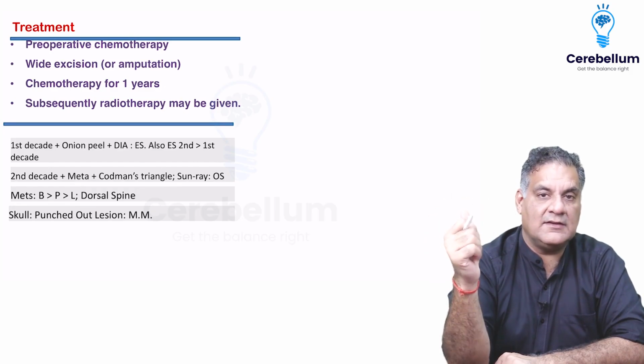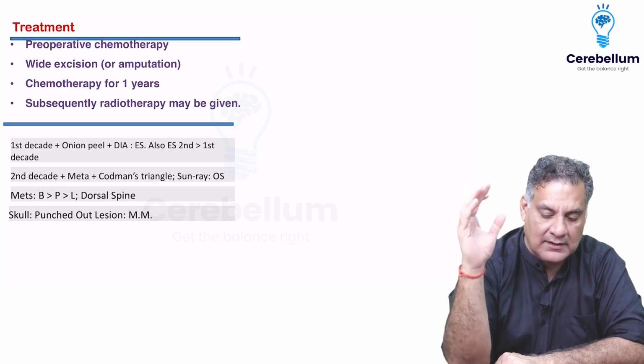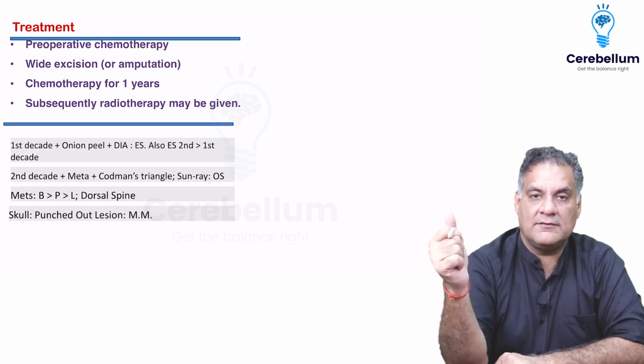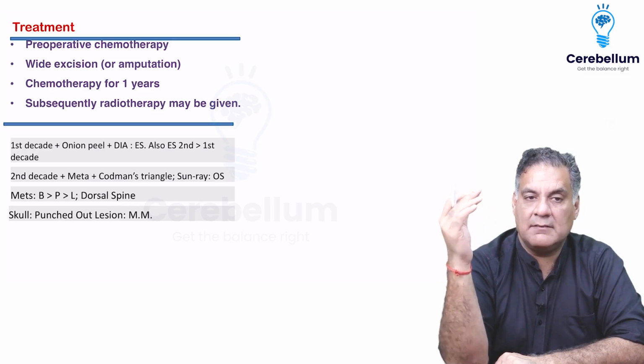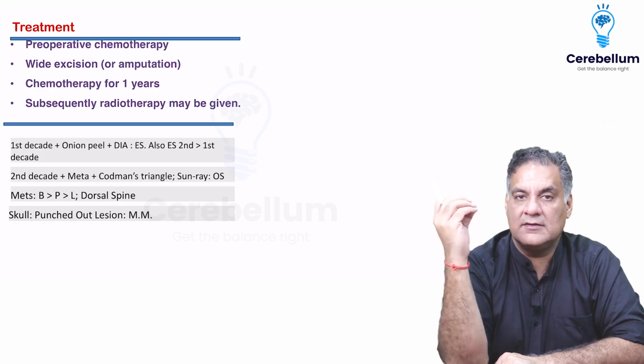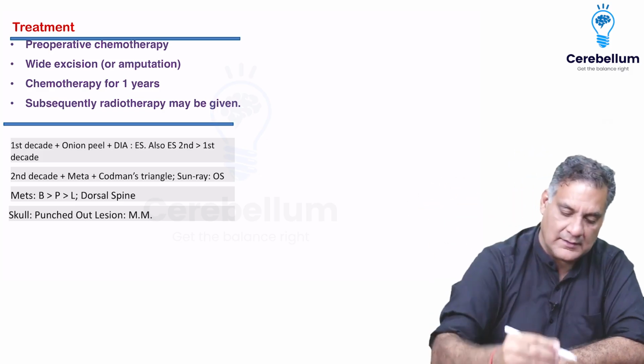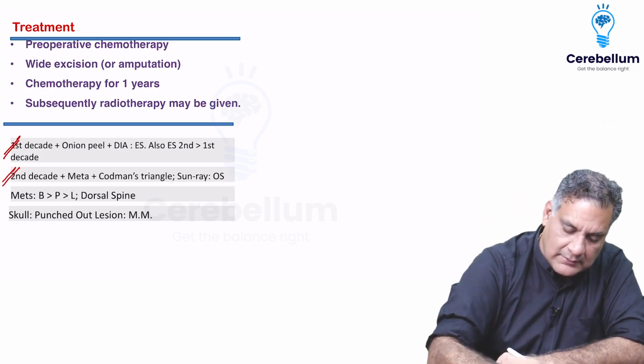So first decade with onion peel appearance, with diaphyseal appearance, Ewing sarcoma. Second decade more than first is for Ewing's. Second decade metaphyseal component with Codman's triangle, sun ray appearance is osteosarcoma. All right, these are two key lines by which MCQs will come to you.